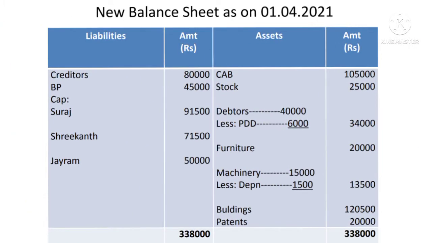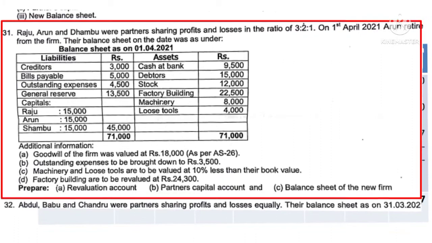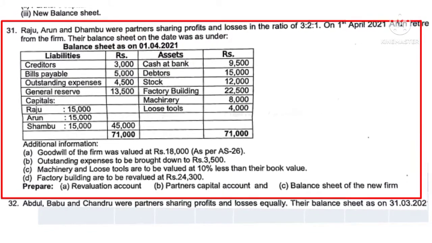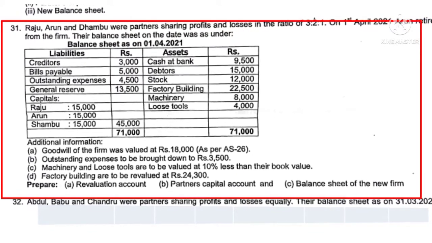3,38,000. And the allotment of the marks would be 3 marks for the revaluation account, 4 or 5 for the partners capital account, and 5 or 4 for the balance sheet. So they adjust 1 mark here and there as per the number of days. Now question number 31 is on the retirement. Here also you have to prepare the revaluation account, partners capital account and balance sheet.